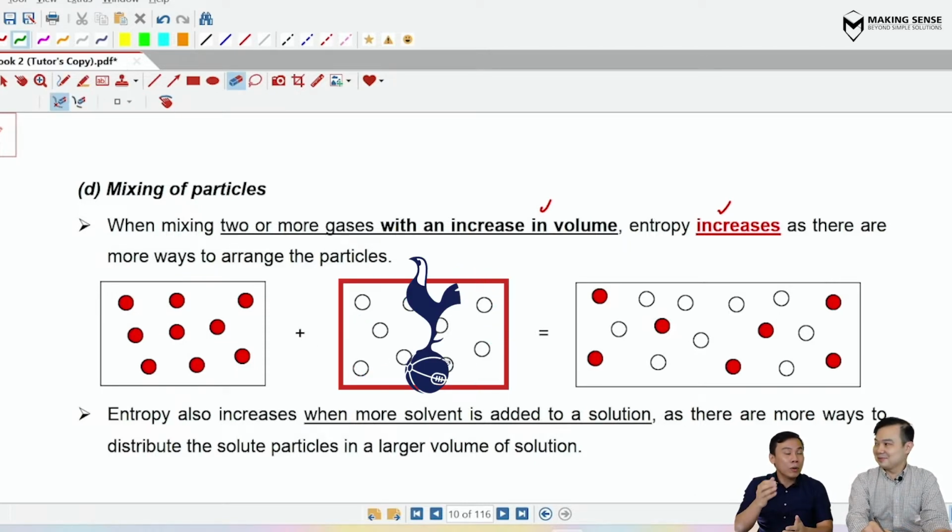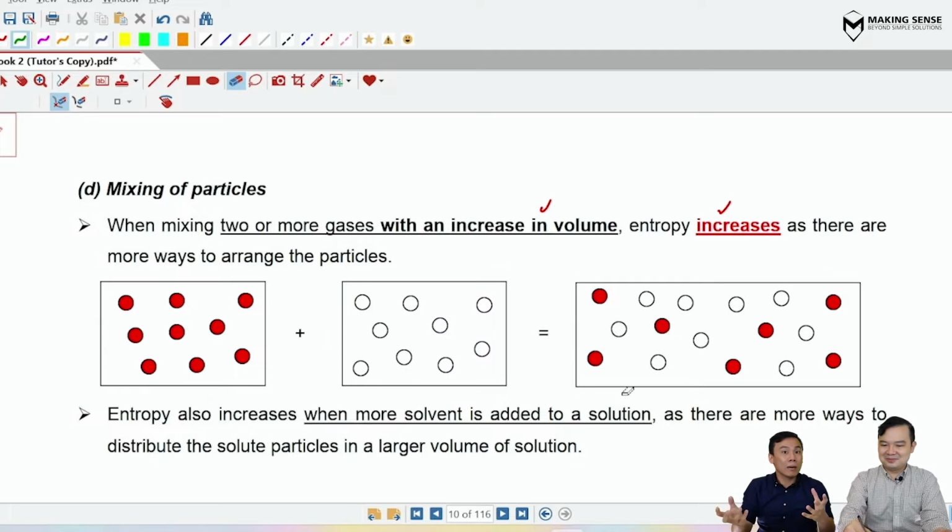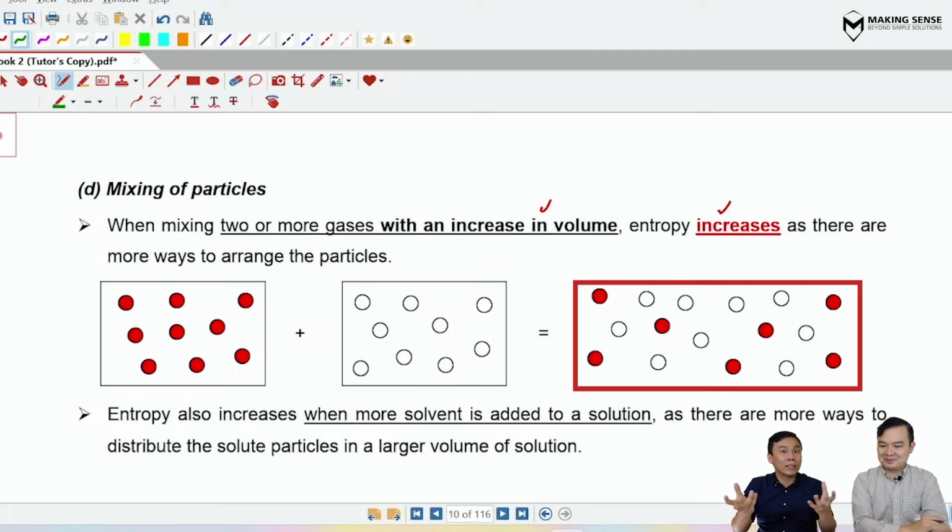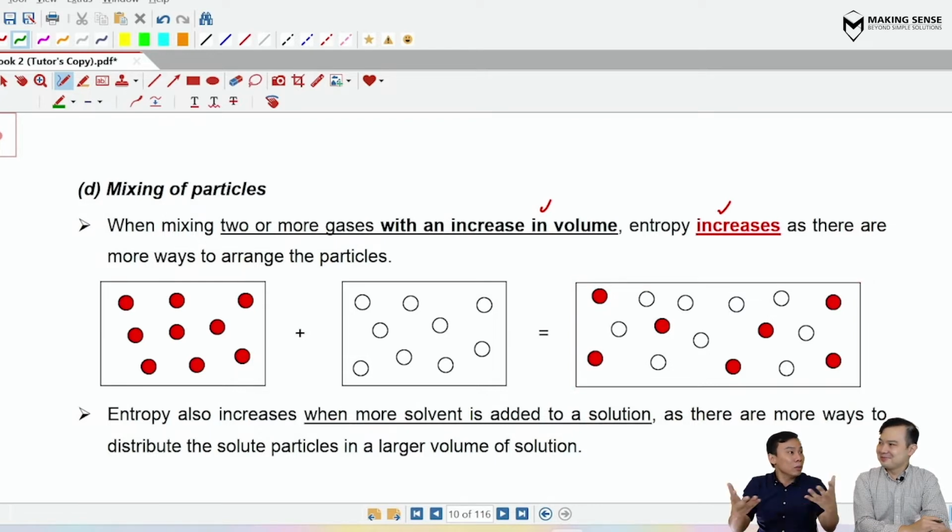Now, when the referee blows the whistle and the match starts, the particles can mix, so the players are starting to kick some balls around and play the game of soccer. So they are mixing together. You would think that they are going to be more disordered, and therefore the entropy is higher.